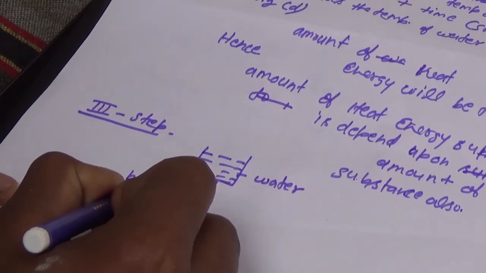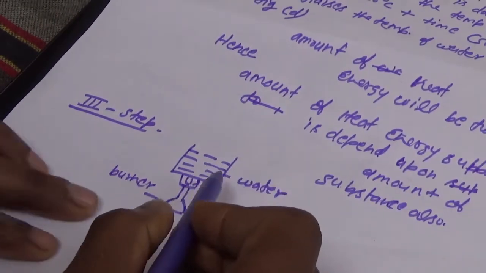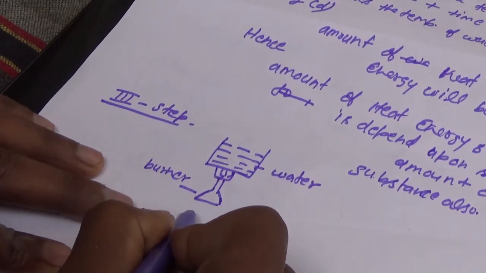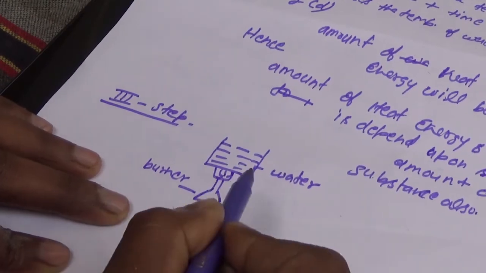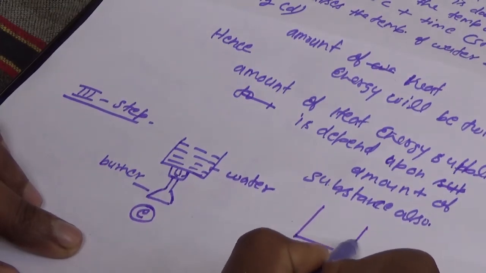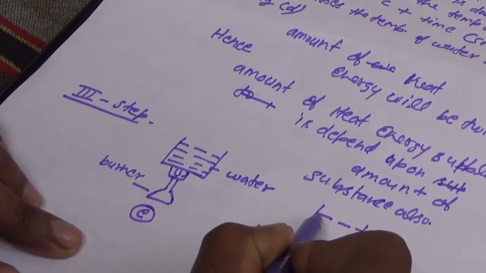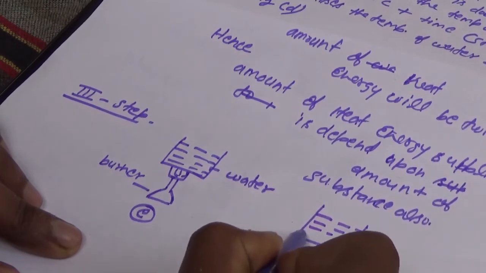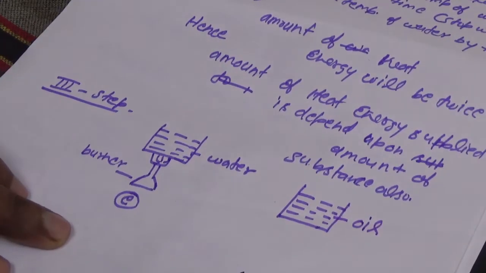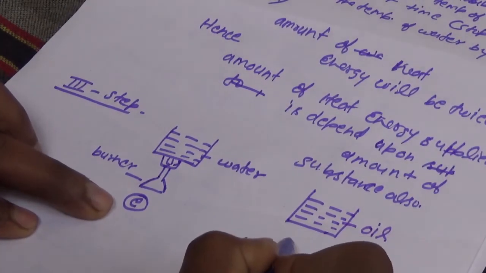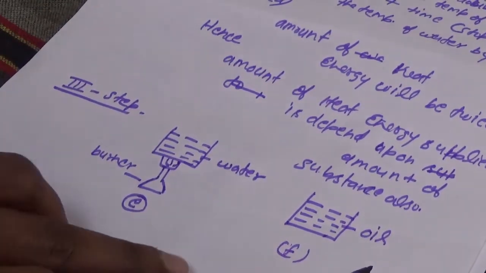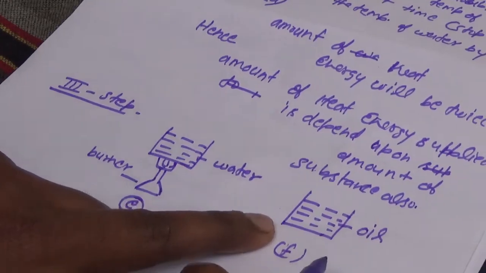If we consider this figure number E, and in the next container we assume the same amount of another sample, here we can choose oil, mustard oil. In sample E we have chosen water, and in sample F we have chosen oil.